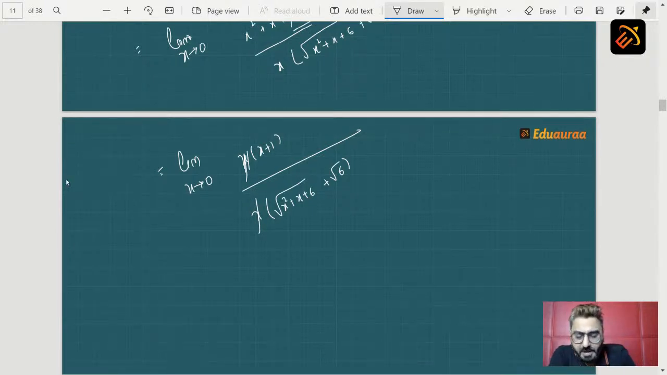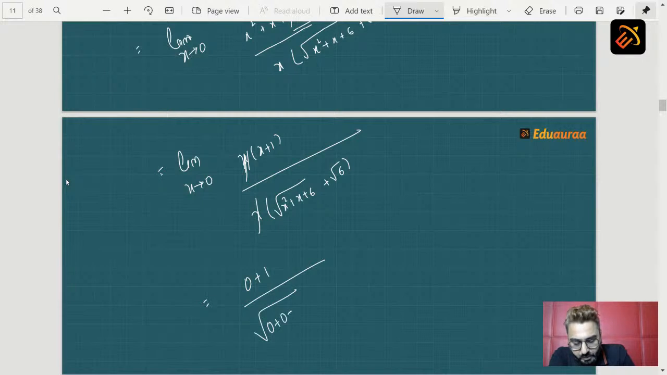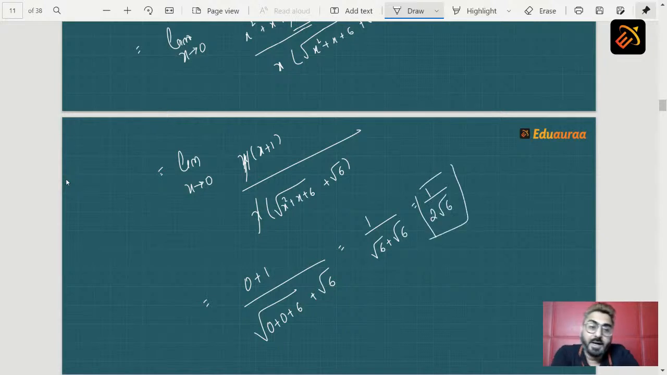So the moment you apply limits, what will you get? 0 plus 1 upon root of 0 plus 0 plus 6 plus root 6. So basically you get 1 upon root 6 plus root 6, which is nothing but 1 upon 2 root 6. And this is how we solve our sum. So students, I hope you understood how to solve this part of algebraic limits.